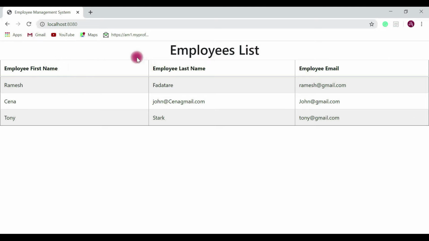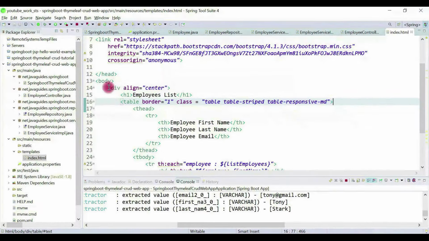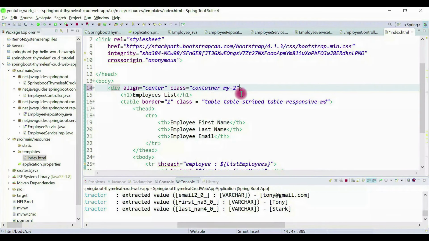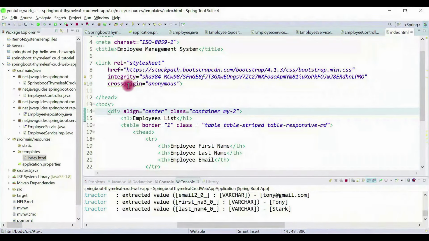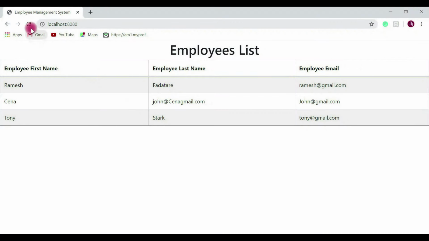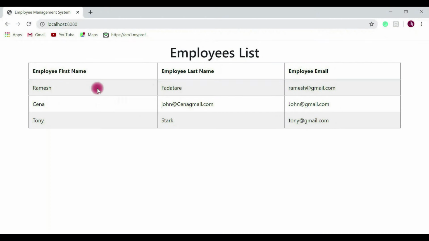Let's go ahead and add a few more CSS classes and make this web page beautiful. We'll add a container here, class container. This will basically add a div container. Now again refresh, and you can see our web page looks good, right?